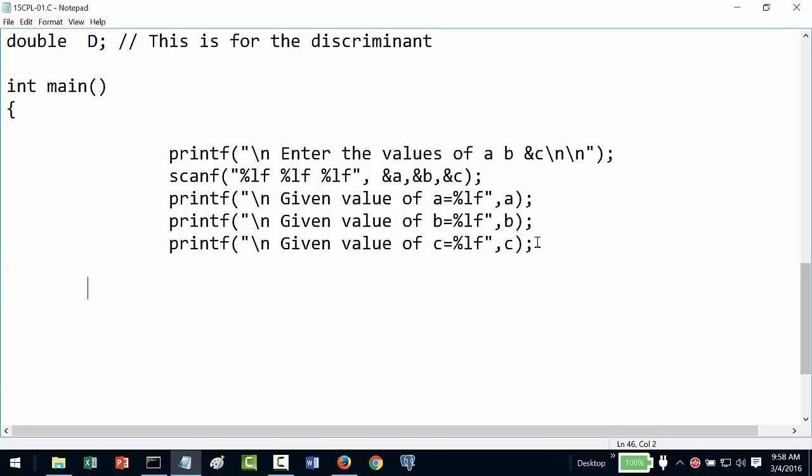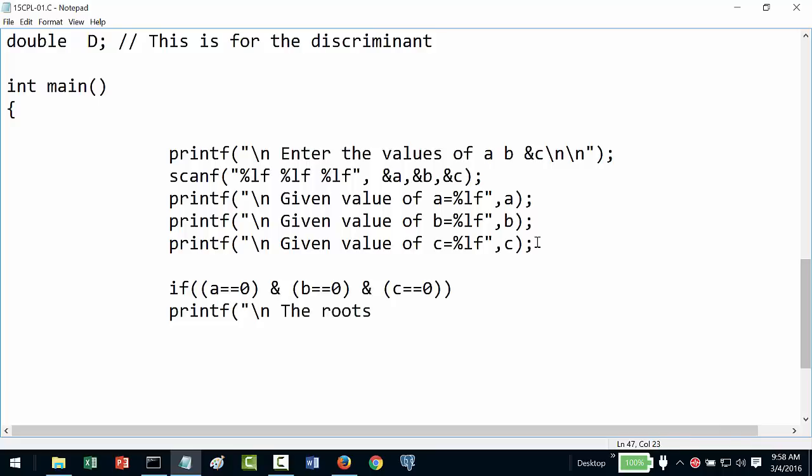Here what I will do is, I will say if, what is my first condition? If my A is equal to 0 and my B is equal to 0 and my C is equal to 0, I should print the roots are inconsistent and exit. So these are my roots are inconsistent.